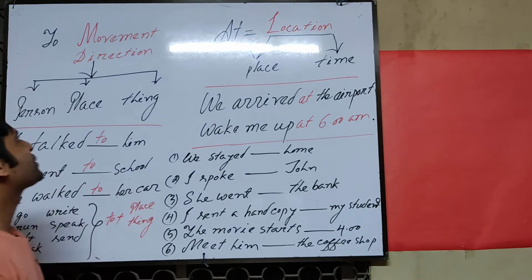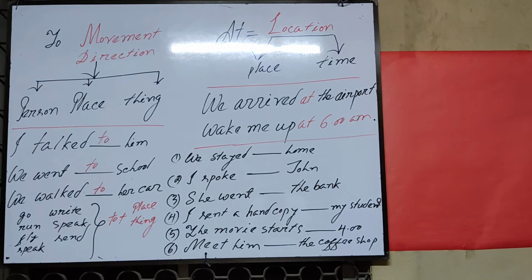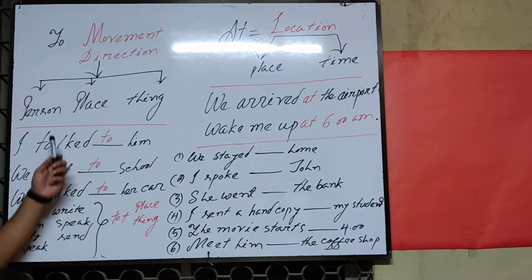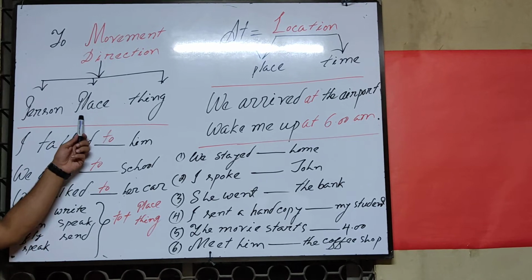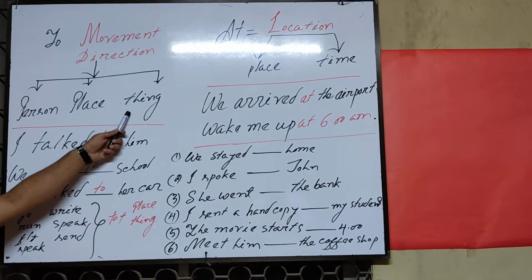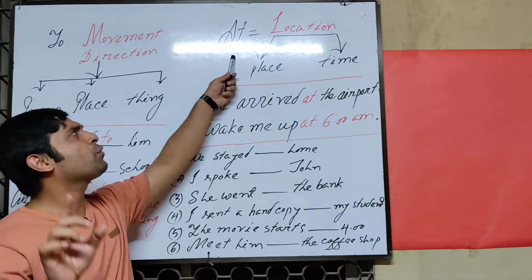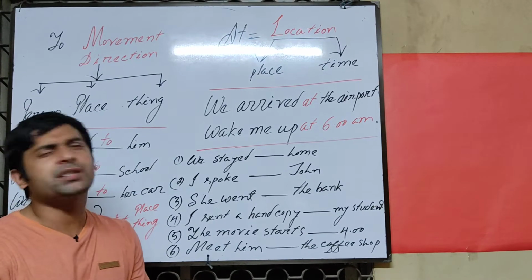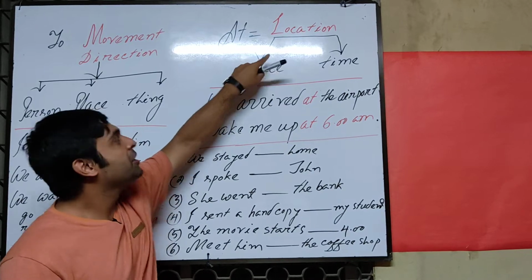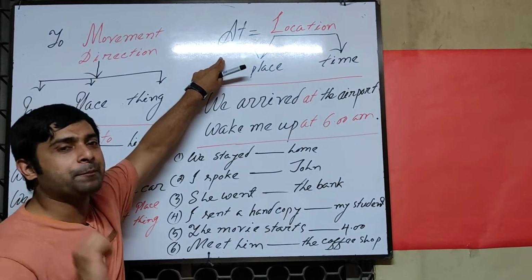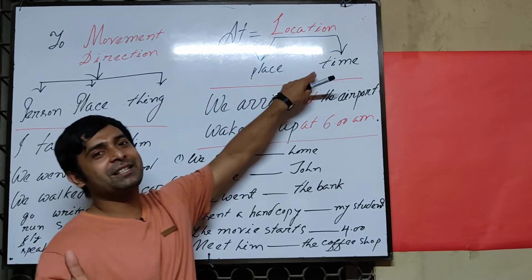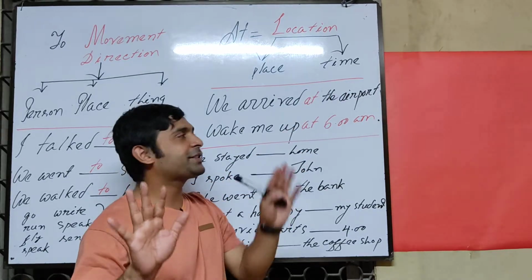Yes, you are right. Movement and direction can be divided into three ways. What are they? They are person, place, thing. And the second one, "at", is of course crucial, of course essential. Before the location we should apply the preposition "at". That is divided into two ways: place and time. It's okay, you got the point.